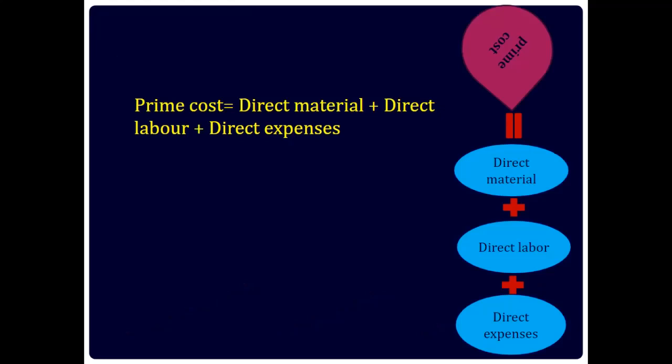What is prime cost? Prime costs are all the costs that are directly attributed to the production of each product. Prime costs are direct costs, meaning they include the cost of direct material and direct labor involved in manufacturing an item. Companies use prime cost to price their product. Prime cost is equal to direct material plus direct labor plus direct expenses.